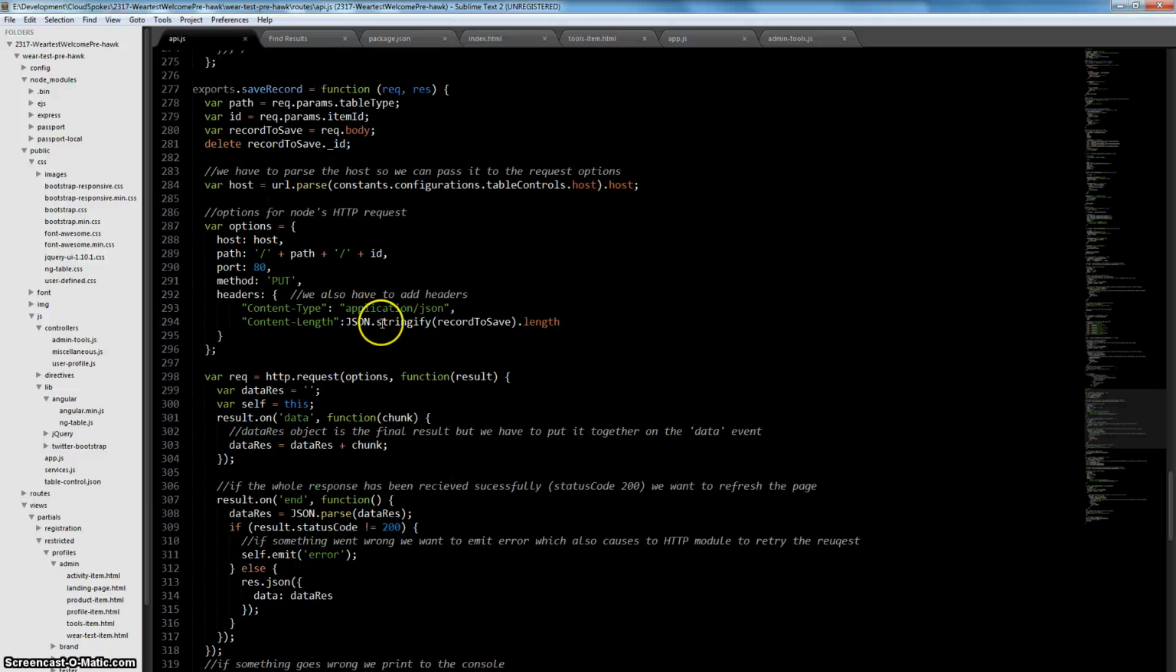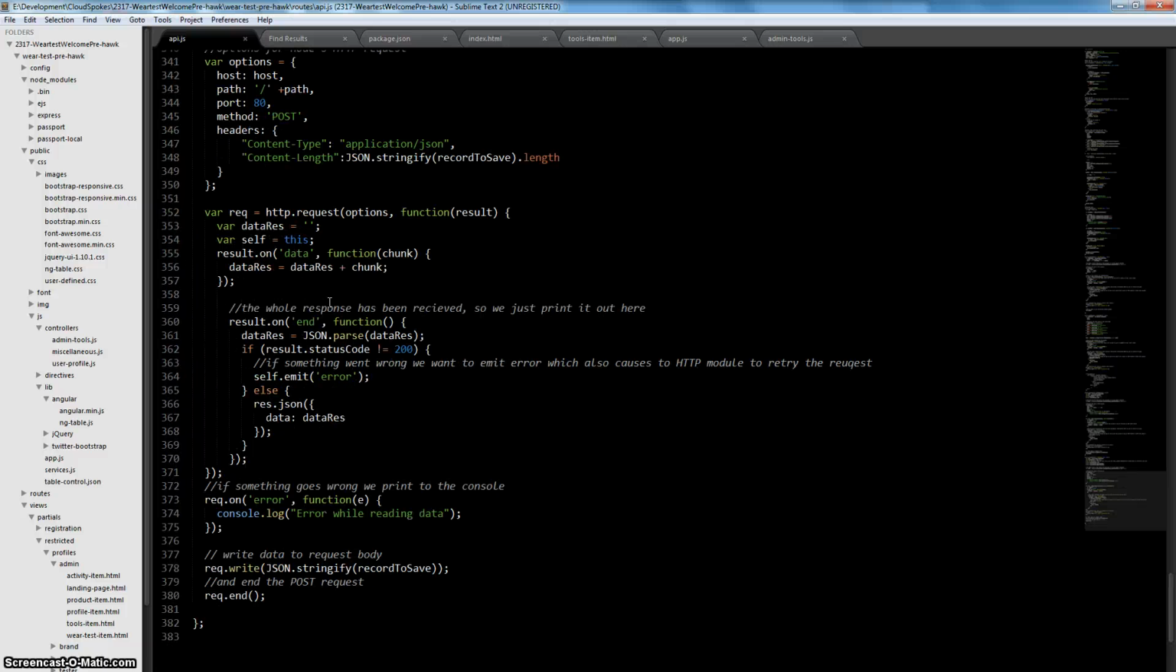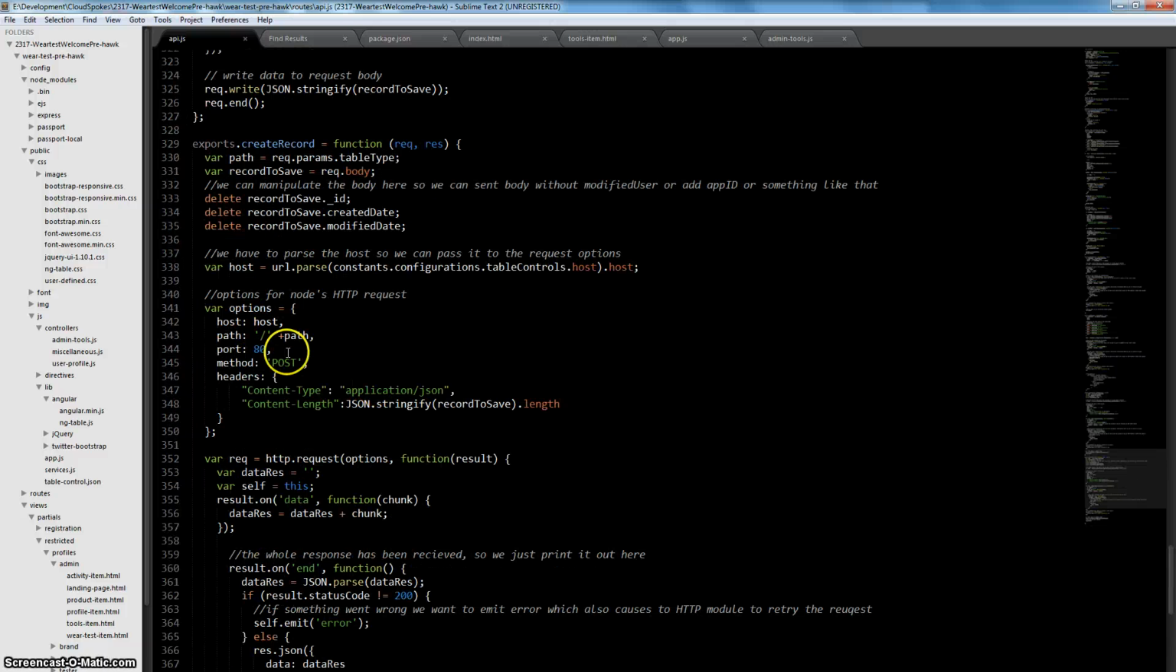So this is for example, for saving the record. And let's go to the posting. That one is a little bit interesting. We have some options here with some content headers. We pass this option in. We have to parse the URL host, so we can pass it in the right sort of way.